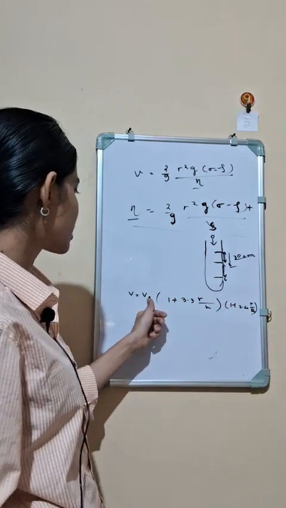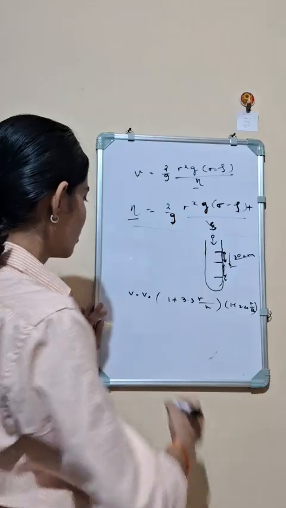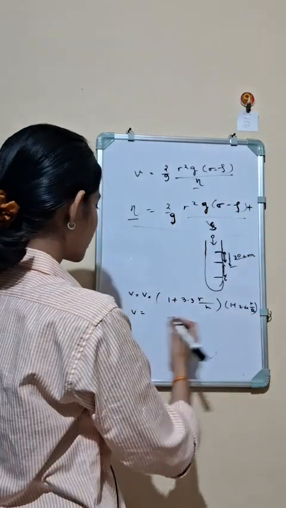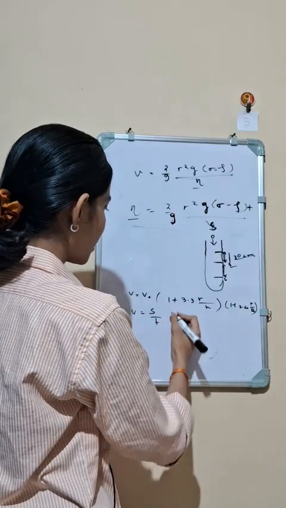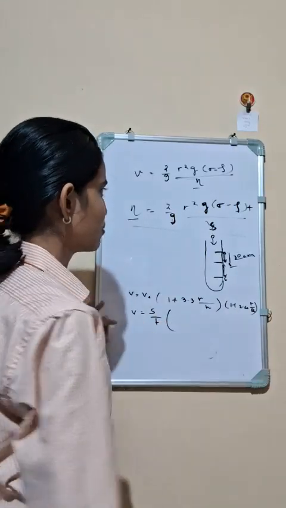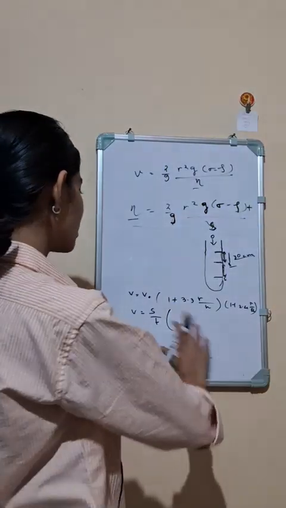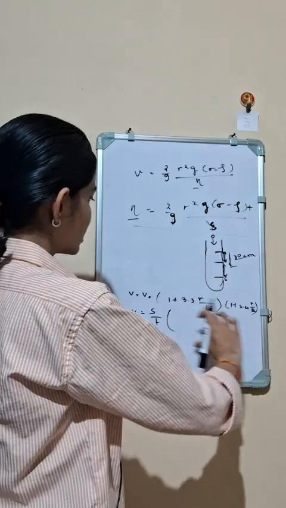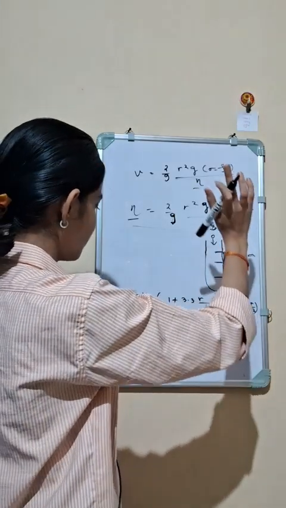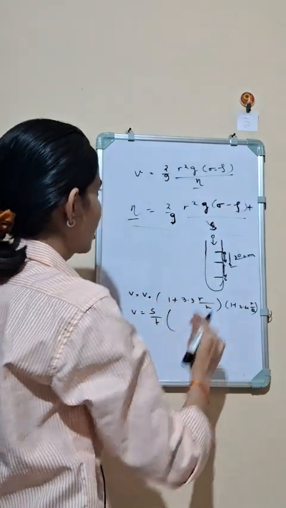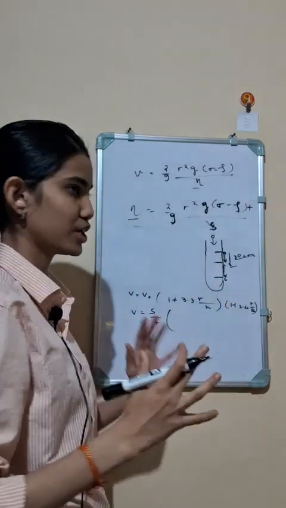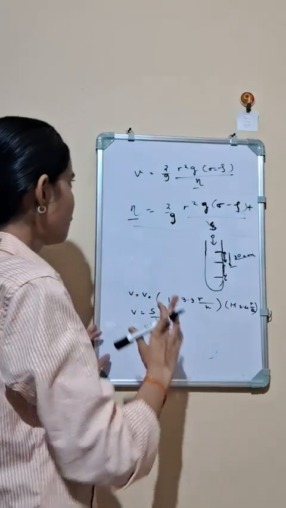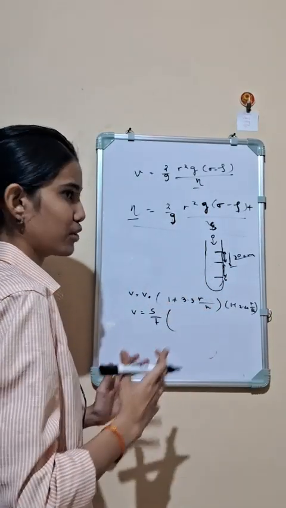So instead of v naught, we can say that v equals v naught, which is this much distance by time period, multiplied with this, right? So here we can just take this and put it here, and then we will be able to calculate the actual coefficient of viscosity, right? So now we are clear about these things.